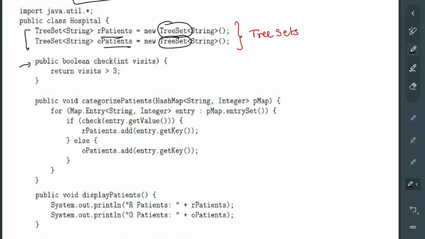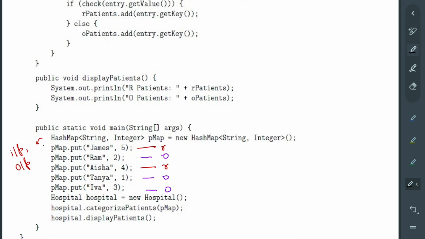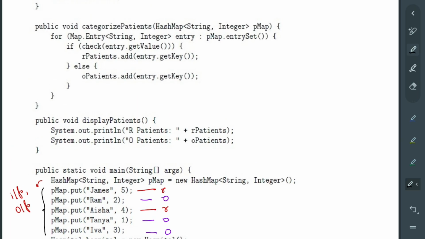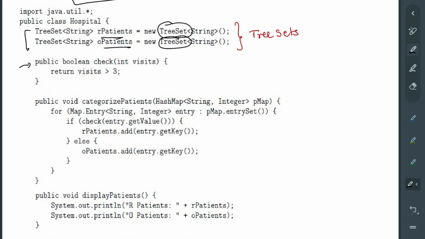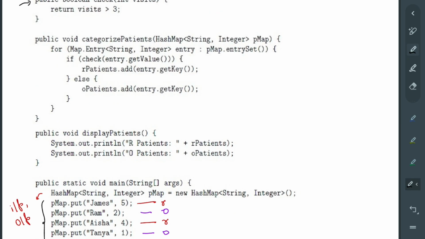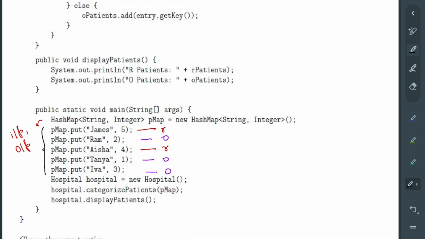Now see that we have these people that we want to add. First, as soon as you say pmap.put, it goes to the put method and actually puts the entries inside.